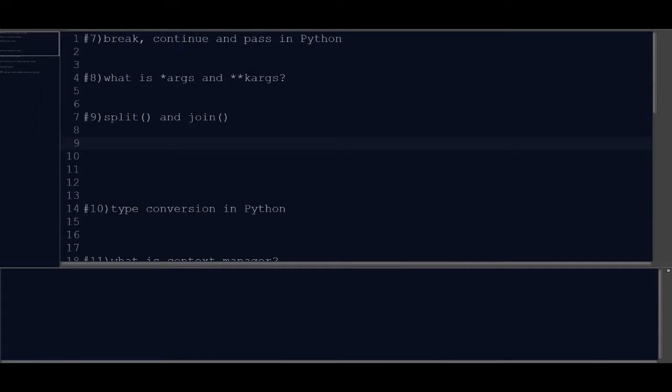Let's move to our next question. What do split and join mean in Python? Basically, split is used to split the string based on the given delimiter, and join is just the opposite of it. It is used to join the strings based on the parameter or delimiter which we are passing.